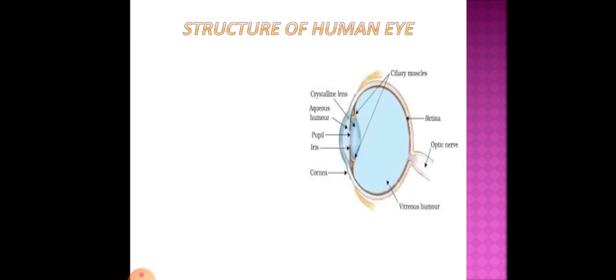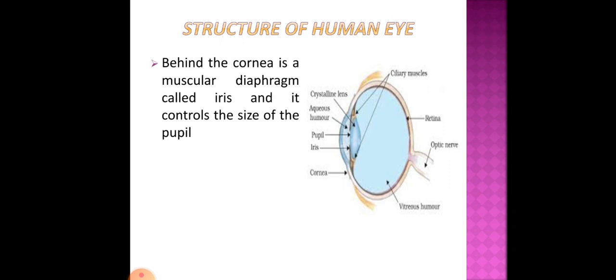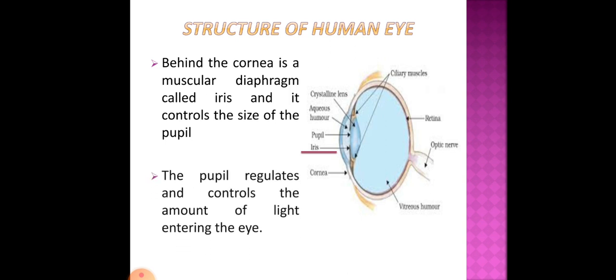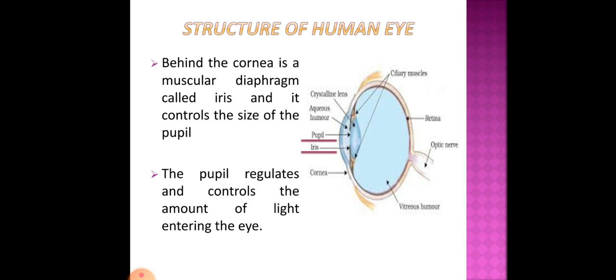The next structure, behind the cornea, is a muscular diaphragm called the iris, and it controls the size of the pupil. The pupil is nothing but the opening of the eye. The pupil regulates and controls the amount of light entering the eye. As you can see from the diagram, the pupil controls the amount of light that enters our eye.